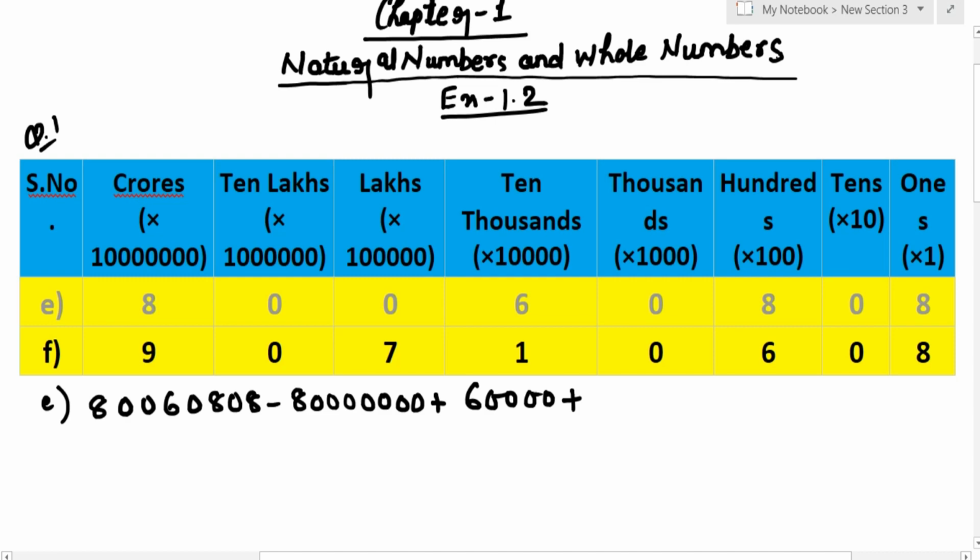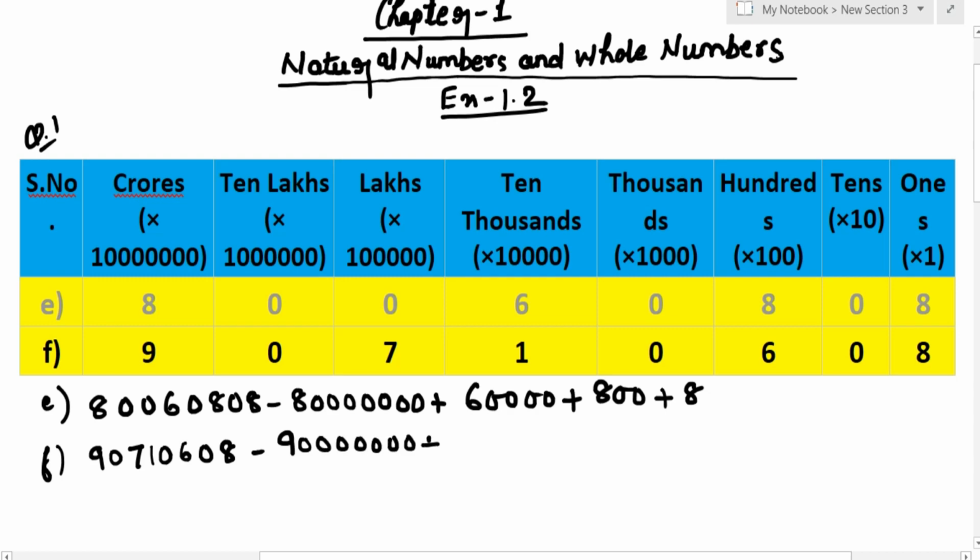Now again 0 is in 1000 place, need not be mentioned. Now 8 is in 100 place, 8 along with 100 has 2 zeros. Now again the 0 is in tens place, it need not be mentioned, and the last 8 which is in ones place we need to write down. The last one, F, the numeral which is given to us is 907100608. Now again the 9 is in crore place, so 9 along with 7 zeros, 1, 2, 3, 4, 5, 6, 7.